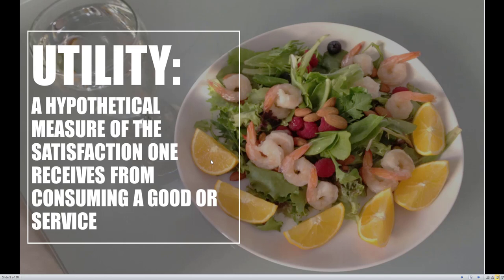And there are a few things about utility that we want to go ahead and talk about before we get into the raw analysis of it. So utility does differ from person to person. We can consume the same exact good, do the same exact task, but in reality it is going to be different from person A to B to C and so on down the line. We just attach an arbitrary number. It just tells us exactly that, hey, we're getting this amount of satisfaction or happiness from doing this particular task.